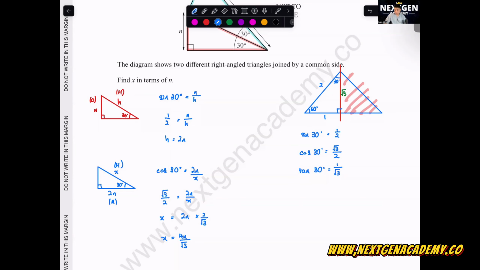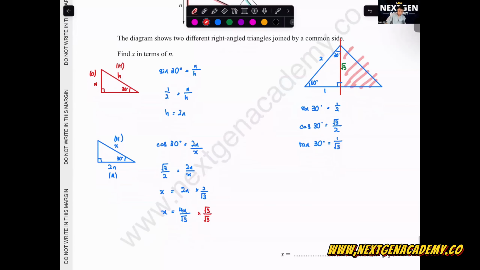Some of you may ask, teacher, do I need to rationalize the denominator or not? Actually, here they also accept this answer already. According to the mark scheme, they also accept 4N over root 3. But if you're not confident or not sure, just go and rationalize it. Just one extra step, so we will get 4N root 3 over 3. But both are acceptable. You can write down here, both acceptable: 4N over root 3 or 4N root 3 over 3. This is a 5-mark question.